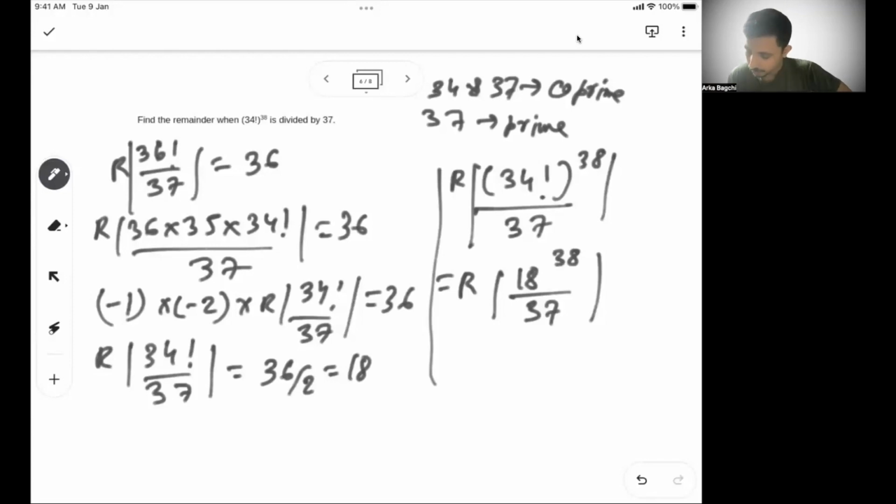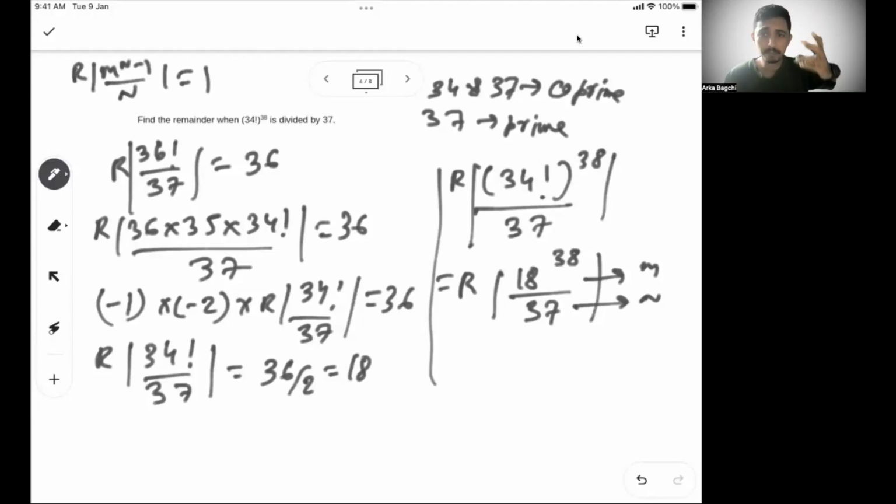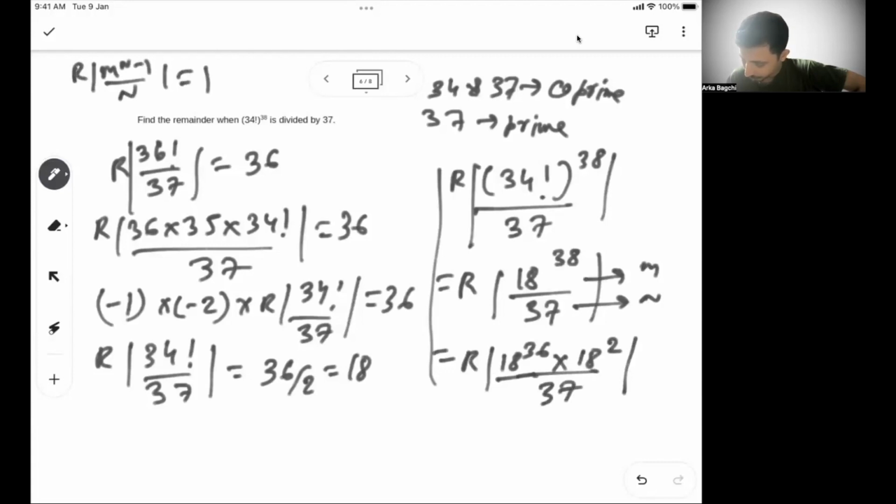Now, I know 18. If I consider 18 is my m and 37 is my n, I know the remainder of m to the power n minus 1 by n is equal to 1, if m and n are co-prime. So 18 and 37 are co-prime, so I can very well apply Fermat's theorem, again the second last problem's theorem. But the power has to be n minus 1. So can I write this as 18 to the power 36 into 18 square, divided by 37, right?